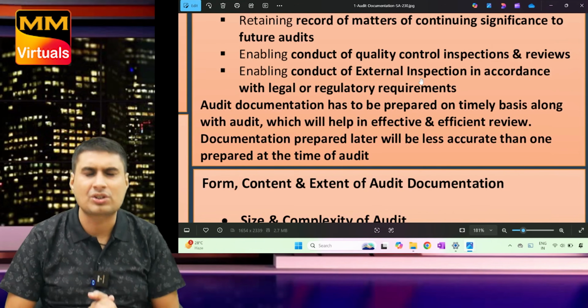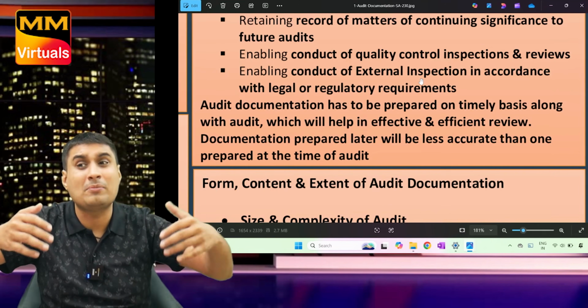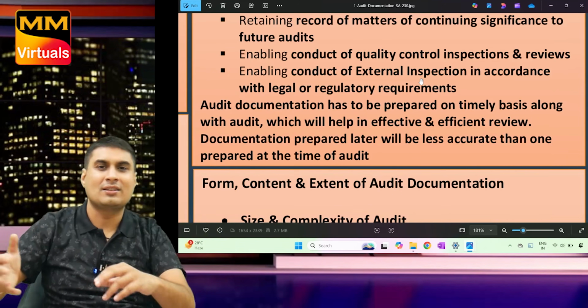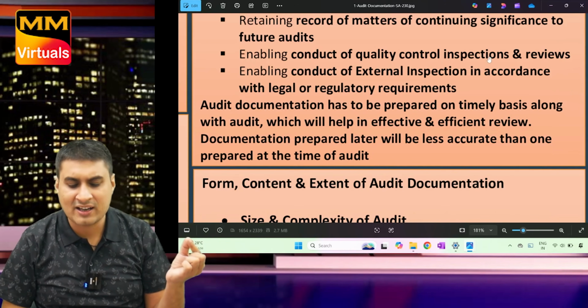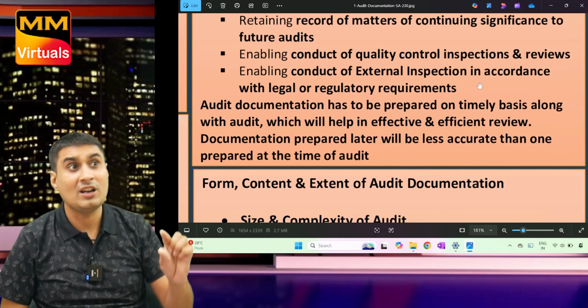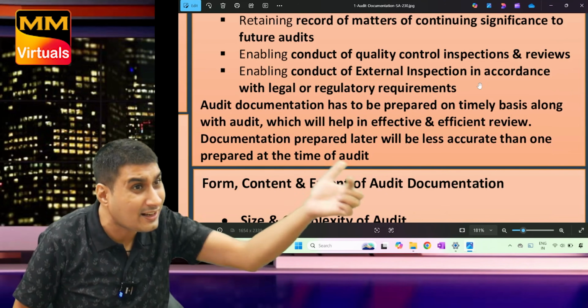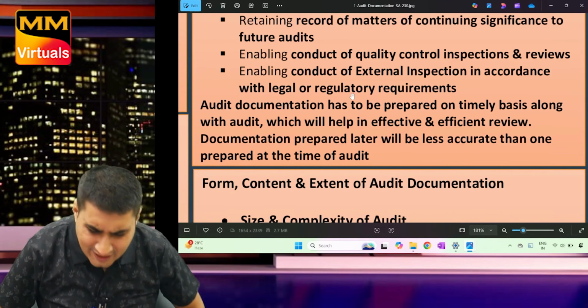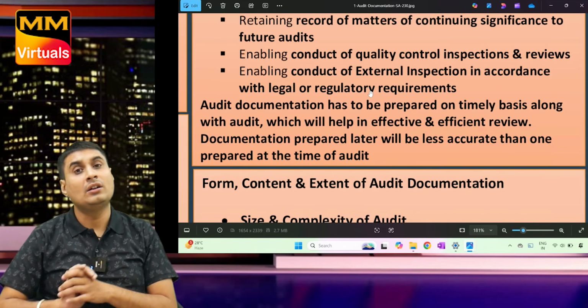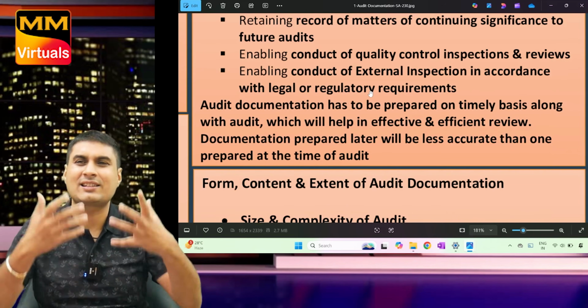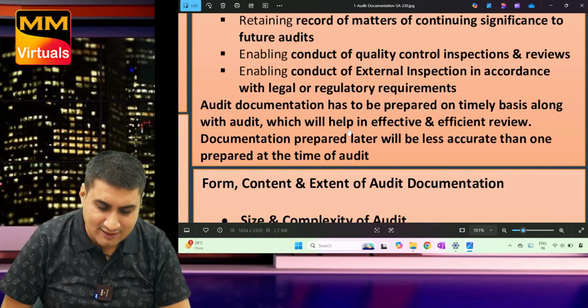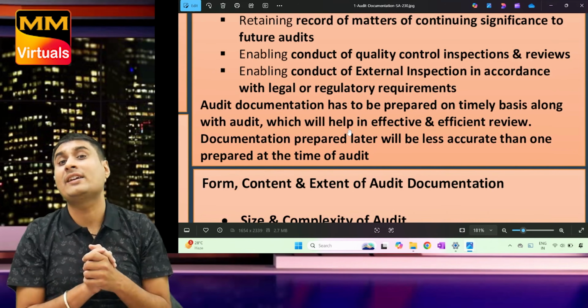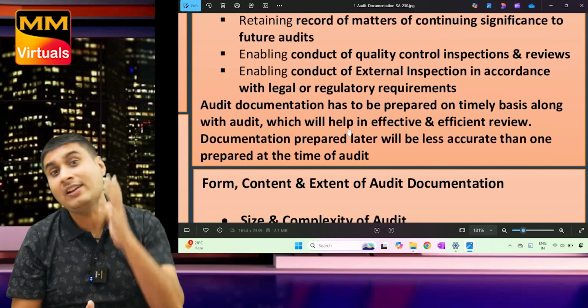I want to ask the last question. Tell me, will our work be checked by our team or others? Both. Enabling conduct of quality control inspection, enabling conduct of external inspection by SEBI, MCA, as per legal or regulatory requirement. Now, most important, they ask case study only this time, so they can ask this. Tell me, when should documentation be done? You tell me.